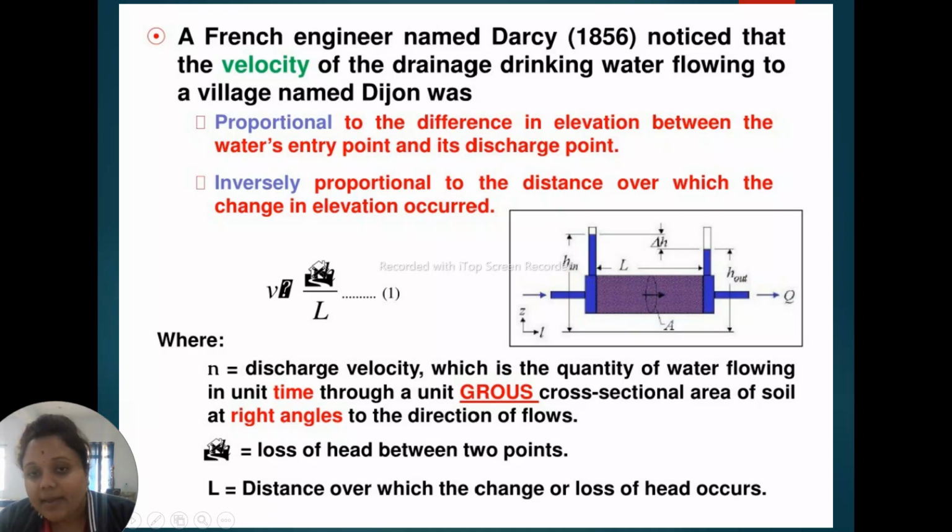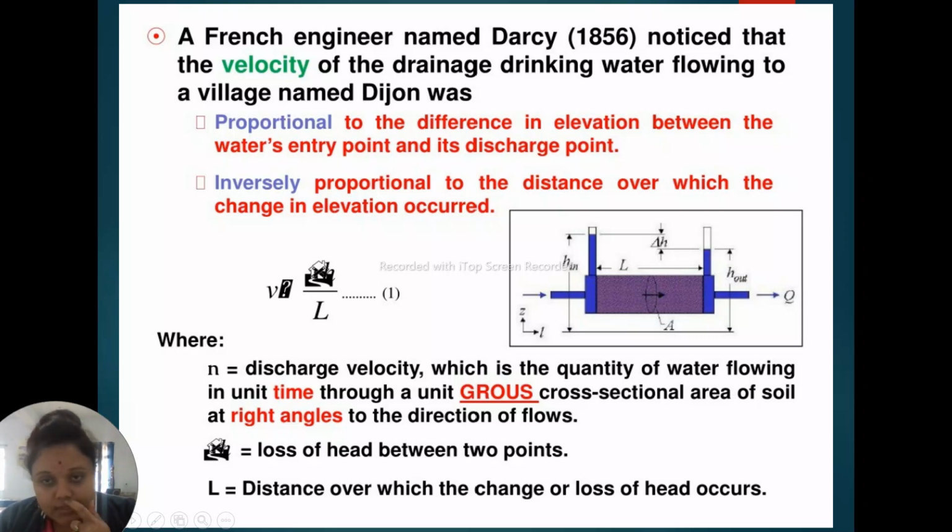Suppose this is point A, this is point B, and we know that water will always flow from high to low, and if there is no head, there is no permeability. If head loss occurs, then permeability also occurs. So we allow water from point A through our piezometer.